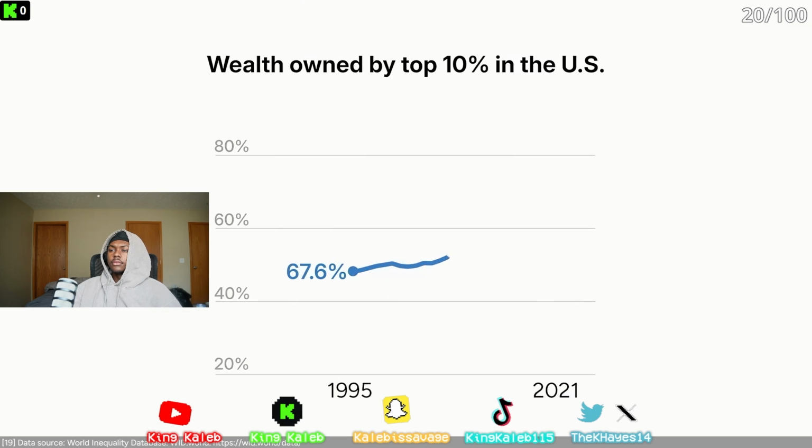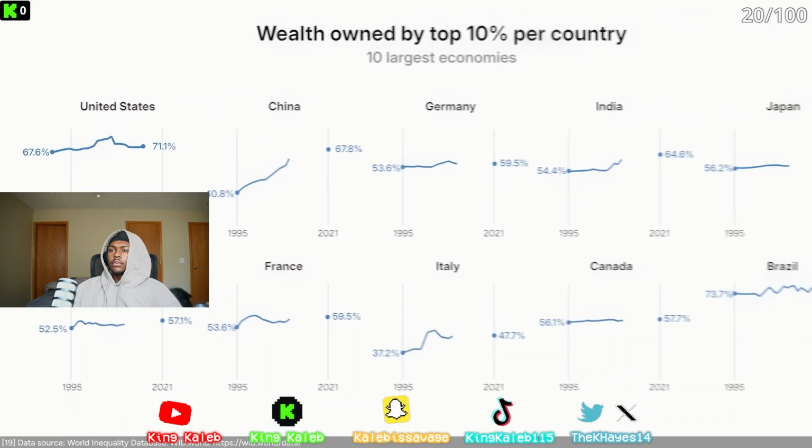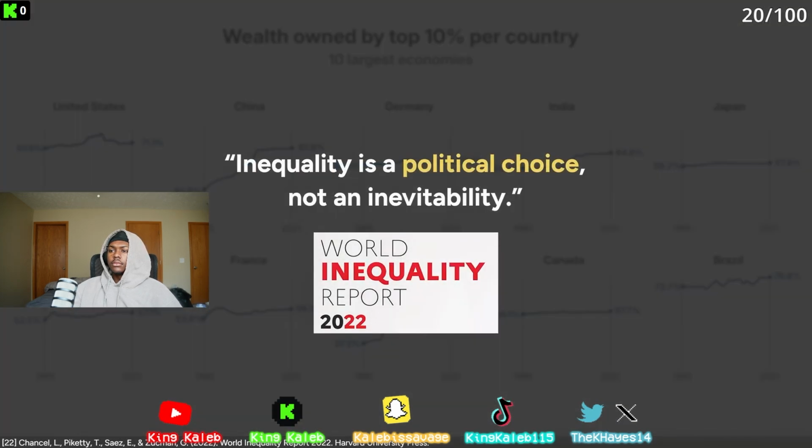Each country has a different trend, but in the US, the top 10% owns 71% of the wealth in 2021, more than 25 years earlier. This number also went up in all of the world's top 10 economies. This can have negative impacts, and several economists argue that the more unequal a society, the weaker its institutions tend to become over time. The World Inequality Report argues that this was not inevitable, but a political choice.